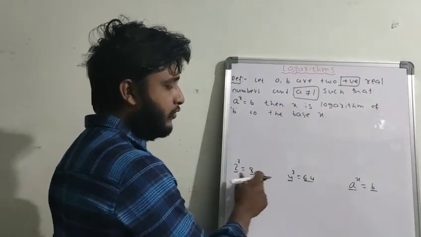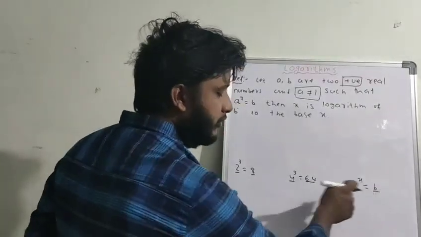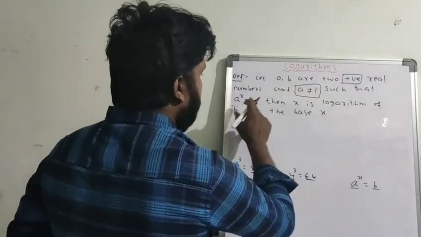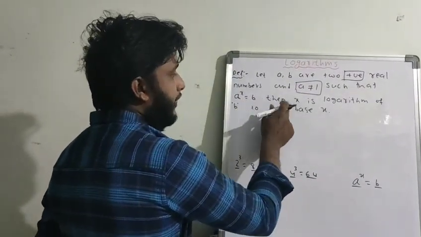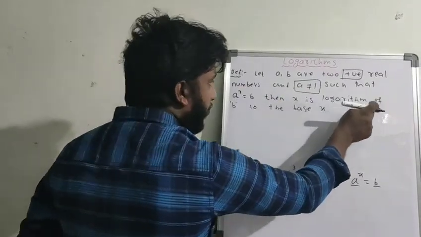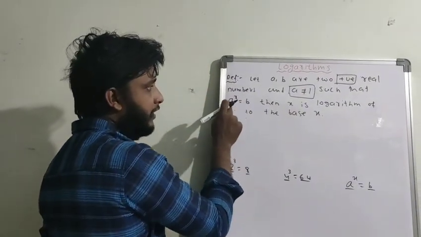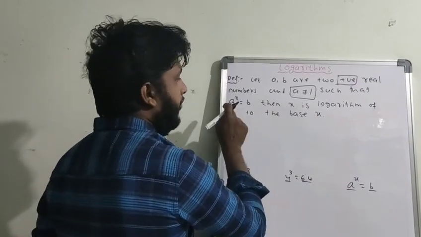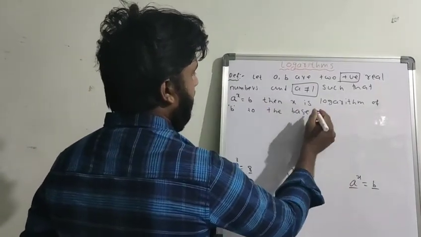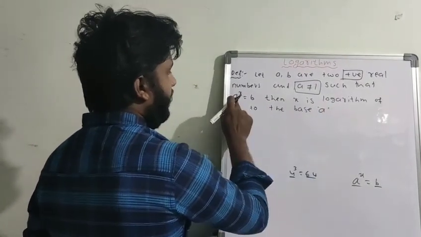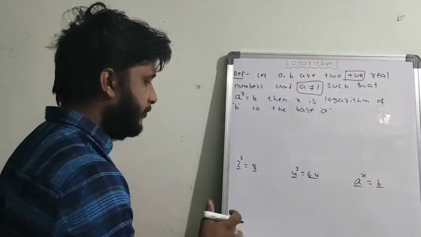So 2 and 8 are not equal to 1, 4 and 64 are not equal to 1, a and b also not equal to 1. Such that a power x equals b, then this power x is the logarithm of b to the base a. So here what is the base? It is a. I will explain with an example.